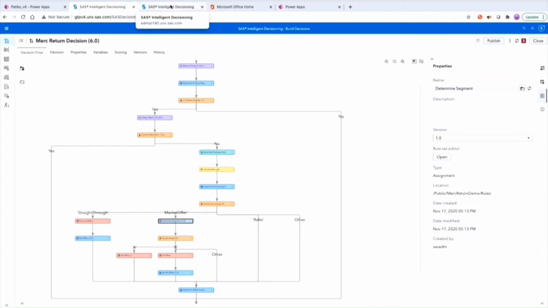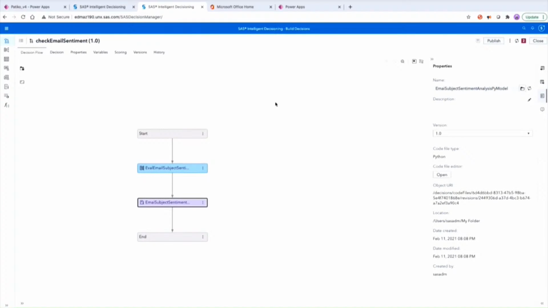Actually, I do want to show you something else. In SAS decisioning, I said that we also have an email subject sentiment analysis decision. That is this decision. This is a much simpler decision. Here, we really just want to look at the subject and run it through our text analytic model, which was actually developed in Python, to tell us if the message overall is positive or negative.